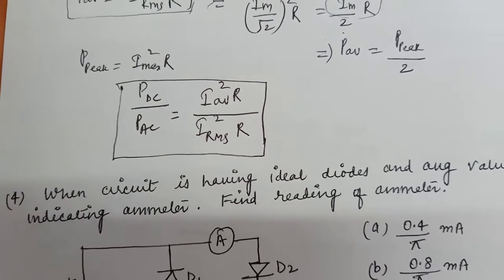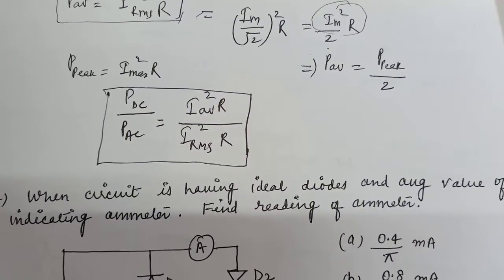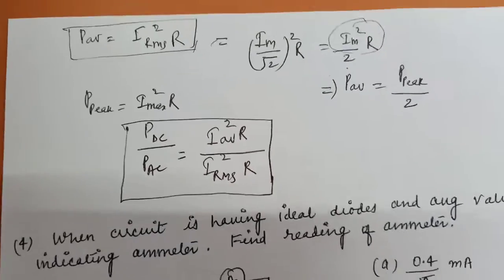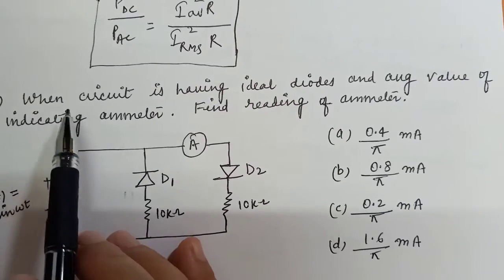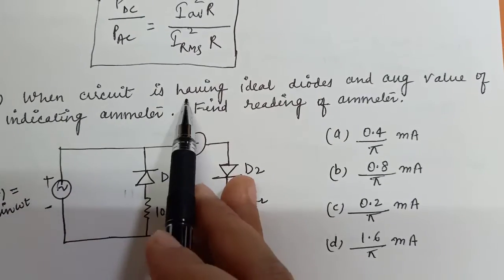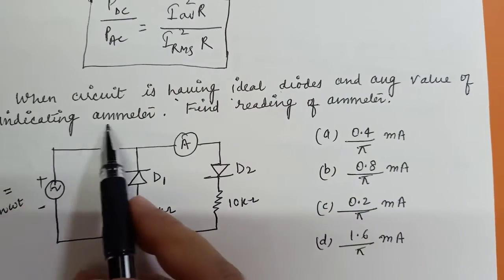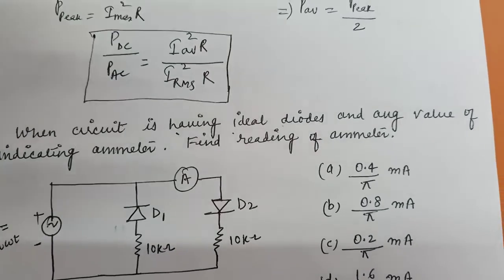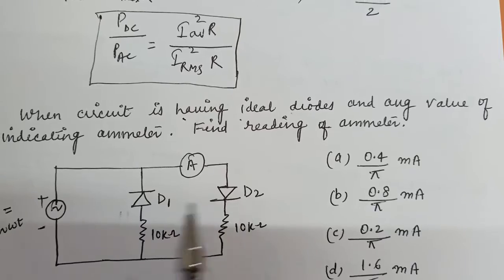Now let's move towards the questions of average value. For that I've taken a few examples. Let's see this question. The circuit has ideal diodes and an ammeter indicating the average value, and you have to find the reading of the ammeter. In this circuit, 2 diodes are given, D1 and D2.